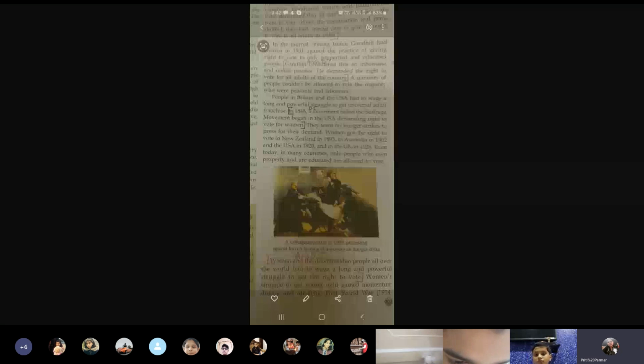So he said all should be given the right to vote. Why only just a few people are given the right and the government is elected by those few people? What about the poor people? What about the peasants, farmers, uneducated people, laborers? All should be given the right. And he talked about it firmly.